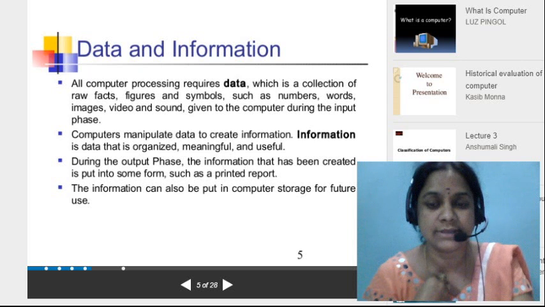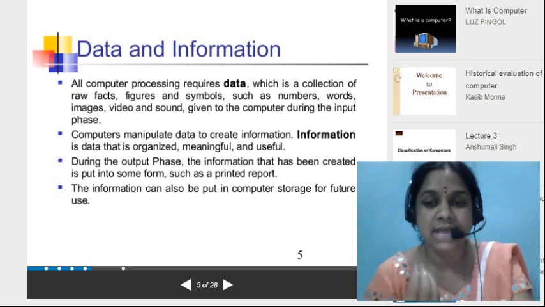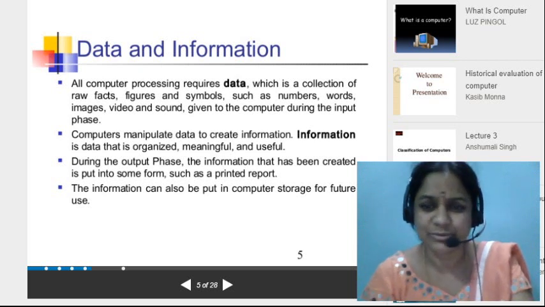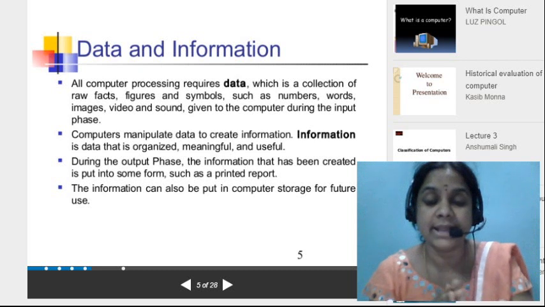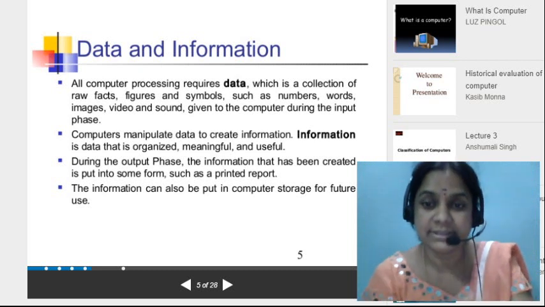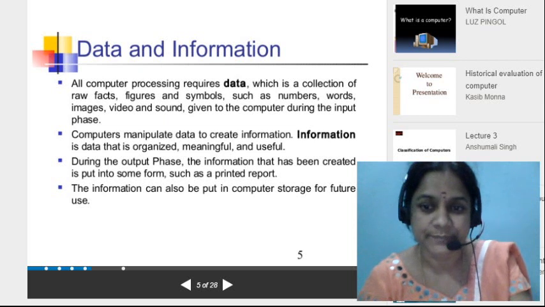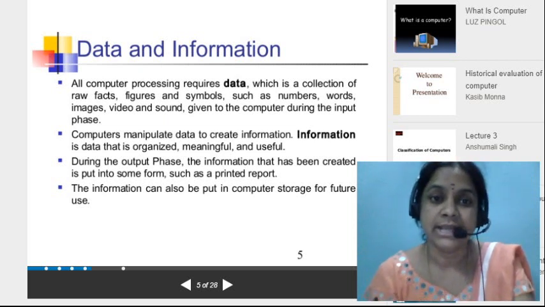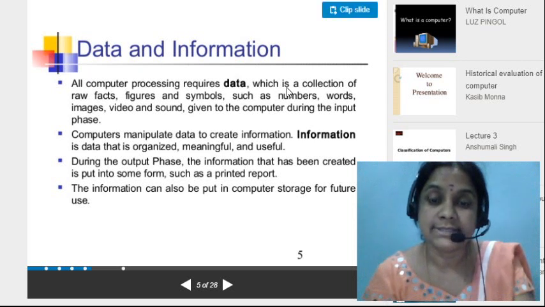Suppose somebody is asking what is your name. I am saying K, after some time A, after that V, after that I. Is it the right way? No. All the letters I club together and tell Kavita. That means it gives information. That is the use of information. The data is a collection of numbers, raw facts. The basic thing is raw facts.